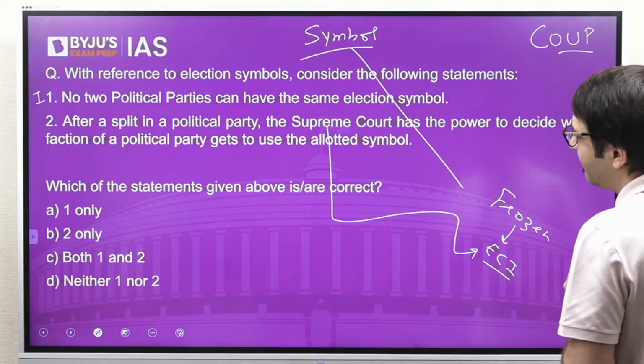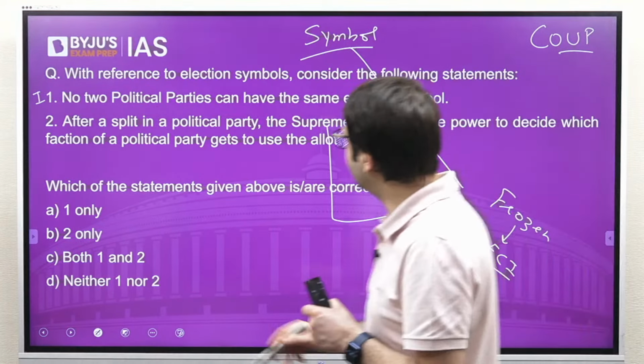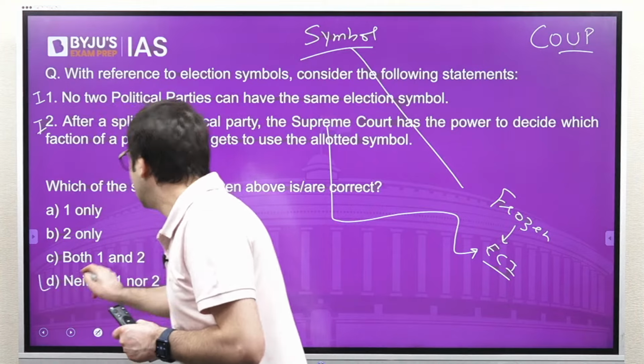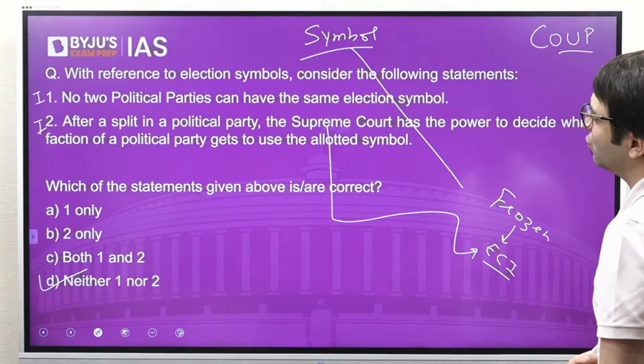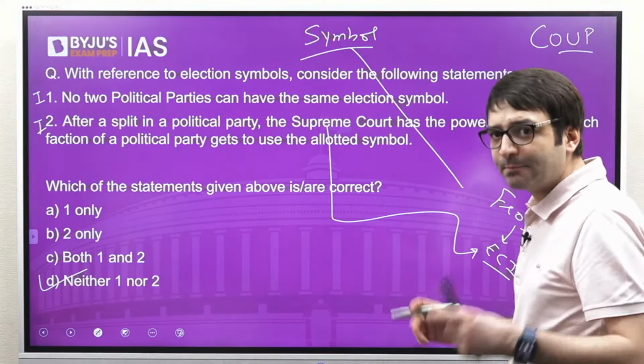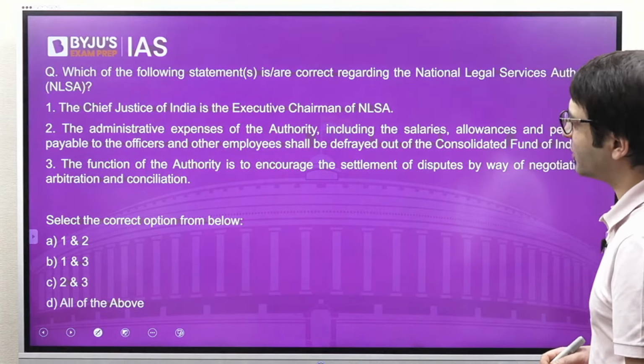So which of the statements given above is or are correct? None of the statements are correct. D, neither 1 nor 2 is the right answer. Clear? Let's look at another question.